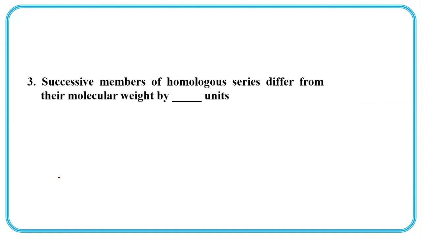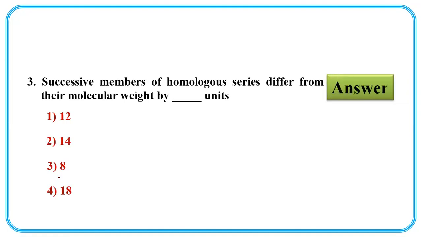Successive members of homologous series differ in their molecular weight by dash dash units: 12 units, 14 units, 8 units, and 18. The correct answer is 14 units.